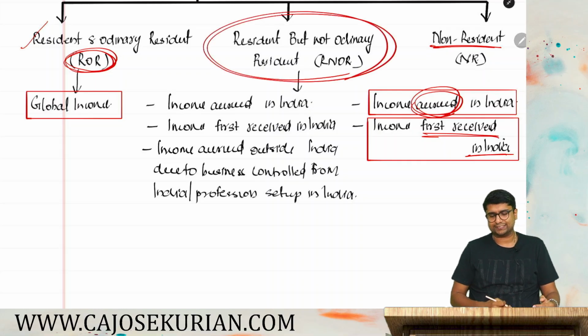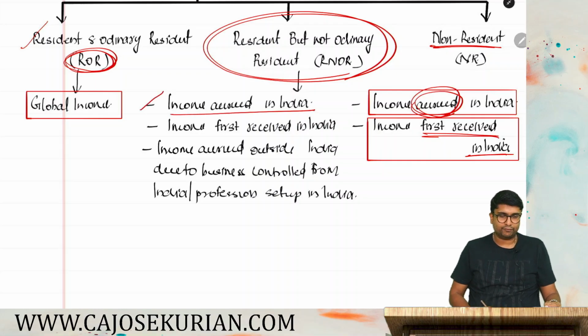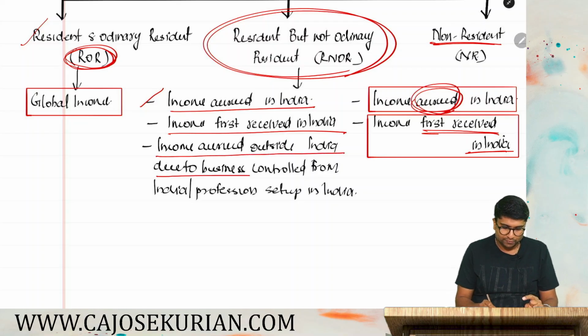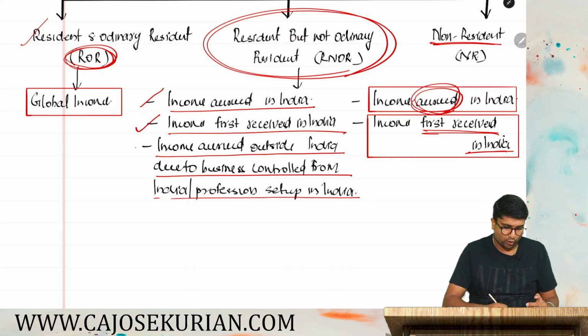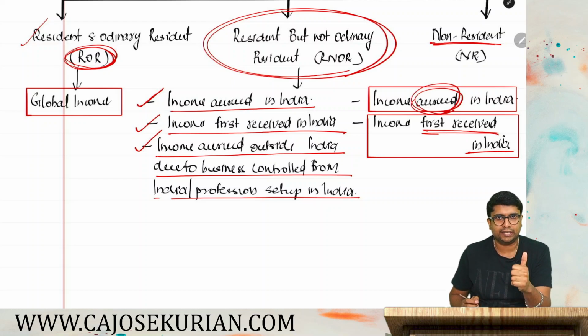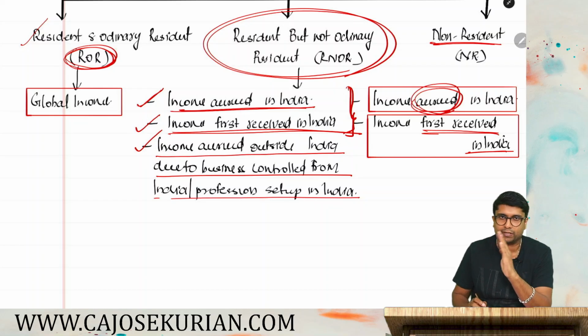Then what is the third one? RNOR. You are a resident but not ordinary resident. First one, income accrued in India will form part of the scope of total income. First received in India also will form part of the scope of total income. And one more thing is there. Income accrued outside India due to a business controlled from India or a profession set up in India also will form part of the scope of total income. Pretty simple, friends. If you are an RNOR, then income accrued in India, first received in India, similar to the NR, will form part of the scope of total income.